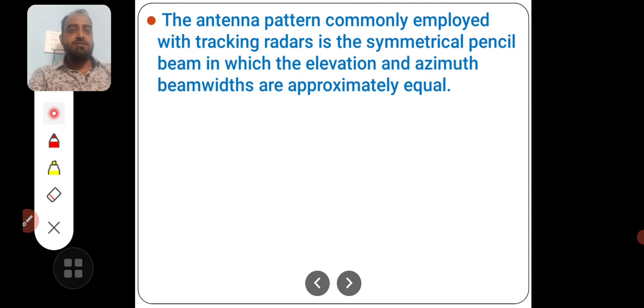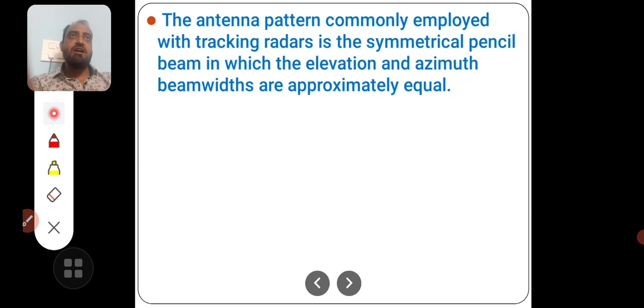The antenna patterns that we commonly use in tracking radar are pencil beam antennas. Why pencil beams? Pencil beams are very narrow beams of antenna which are used to track the targets continuously.